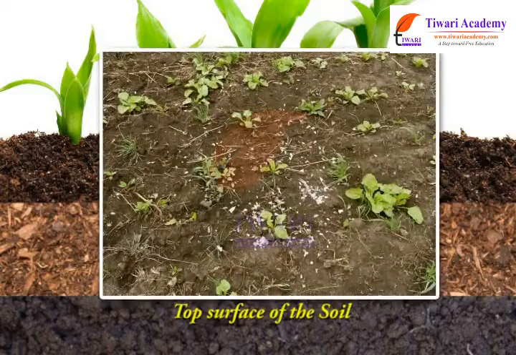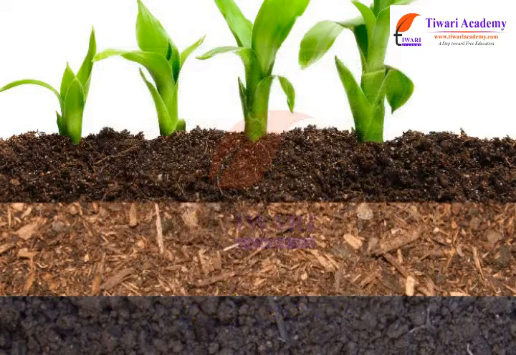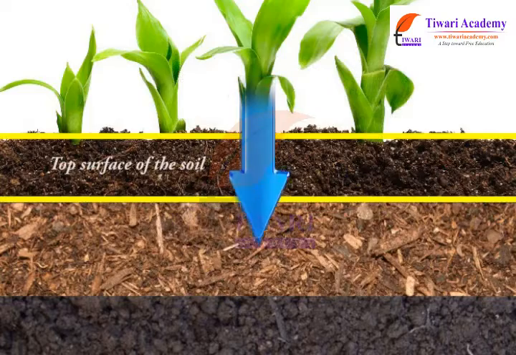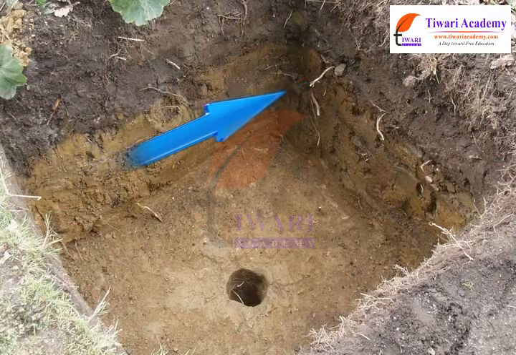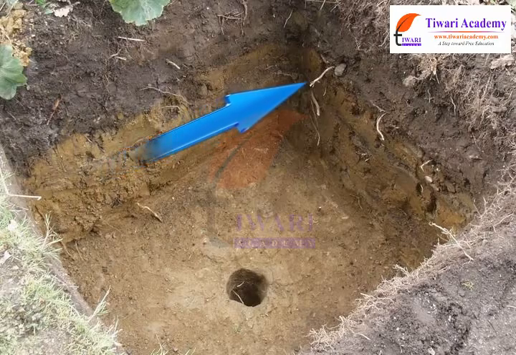We usually see the top surface of the soil, not the layers below it. If we look at the sides of a recently dug ditch, we can see the inner layers of the soil too. Such a view enables us to observe the soil profile at that place.